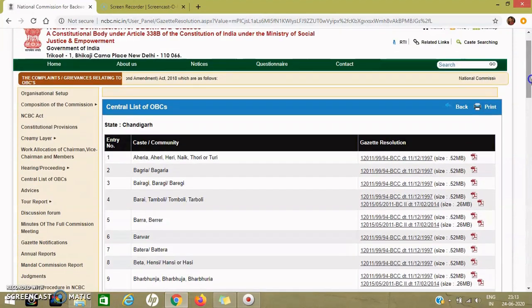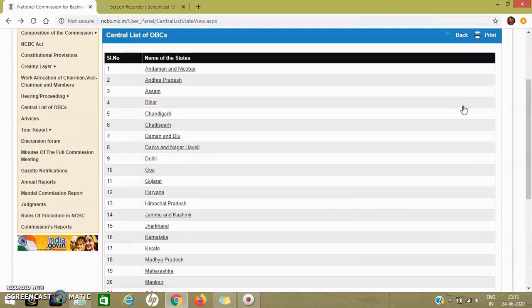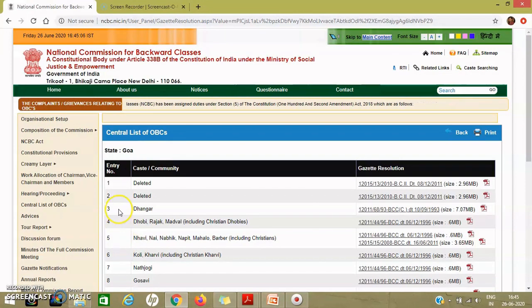You can go back and check one more, let's say Goa. Here you can see that certain entries at serial number 1 and 2 have been deleted. So please note that there would be modifications in this list leading to either additions or deletions. So we need to follow the updated list.